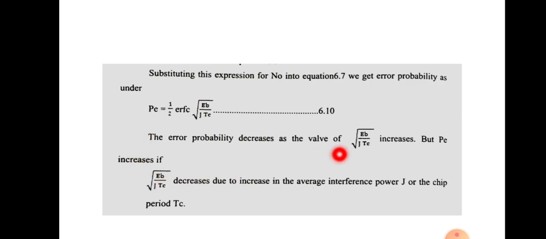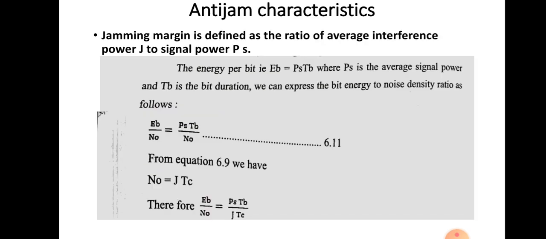So probability of error increases if this value decreases due to increase in the average interference power or the chip period TC. In order to increase the probability of error, we have to reduce this quantity. This quantity will be reduced by increasing the chip period TC or increasing the value of J, the interference power. But it will affect the entire system. So we cannot increase the value of TC or J beyond a certain limit.